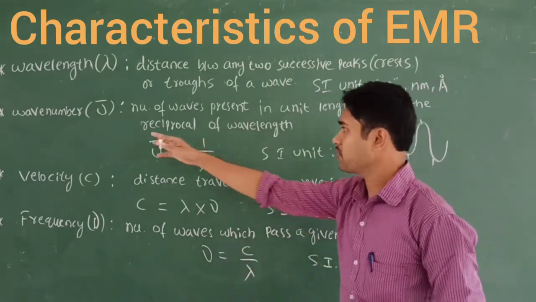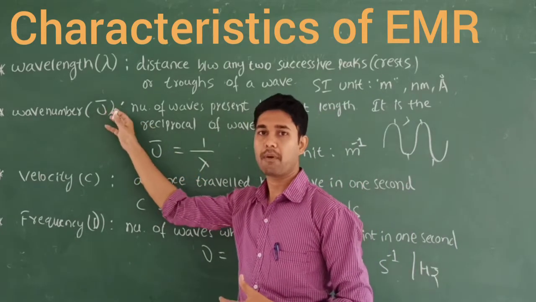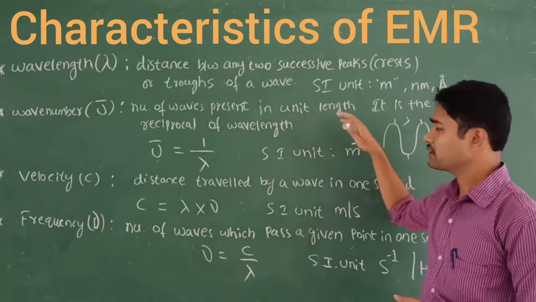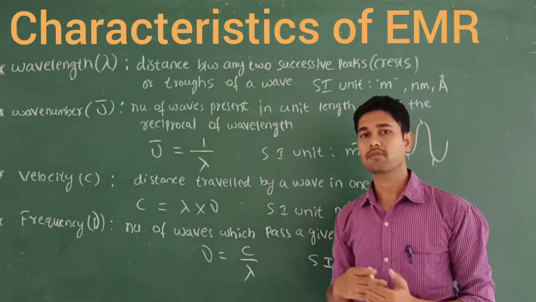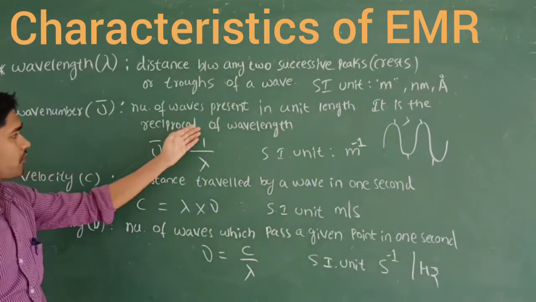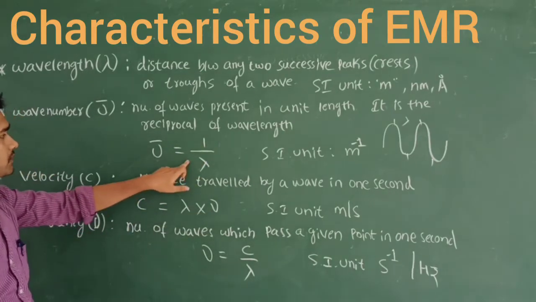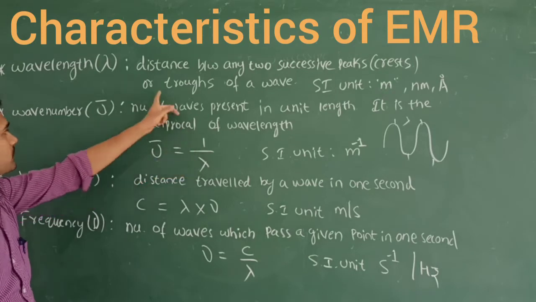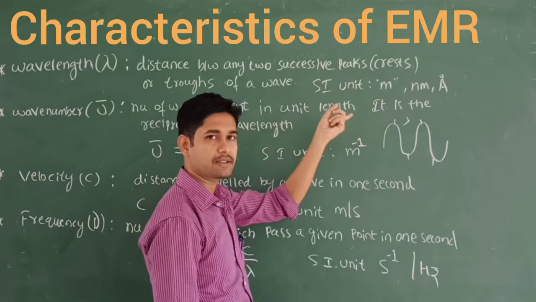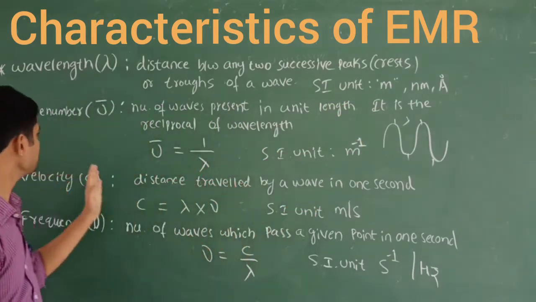So next one is called wave number. Wave number is symbolized as nu bar. So wave number is the number of waves present in 1 unit length. In 1 unit length, how many waves are present? That is what we call the wave number. And it is also the reciprocal of the wavelength, 1 by lambda. Since it is the reciprocal of the wavelength, its SI unit will be per meter. In the wavelength it is meter, and the reciprocal of meter is per meter. That is the SI unit of wave number.